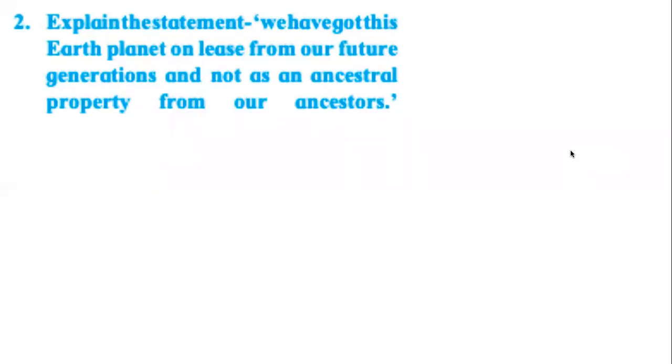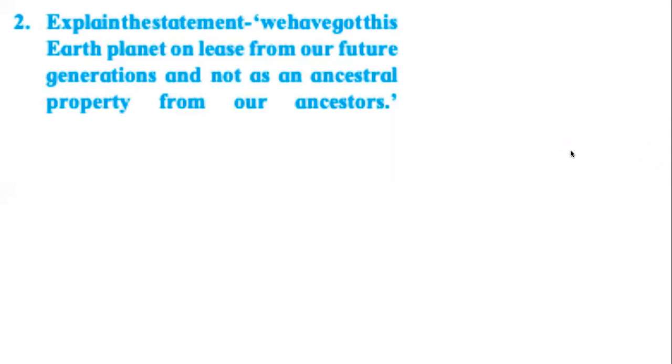And there is a direct question about this in the exercise. It says, explain the statement: we have got this planet Earth, it's not Earth planet, we should write planet Earth, on lease from our future generation and not as ancestral property from our ancestors.